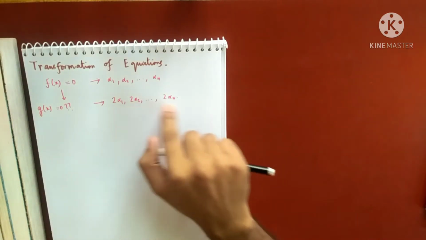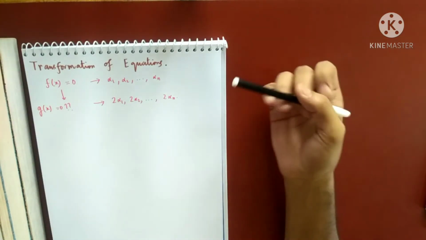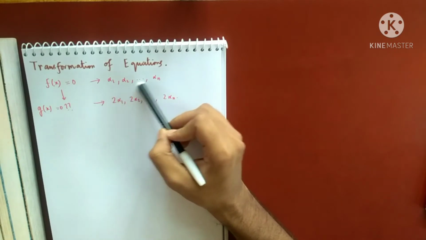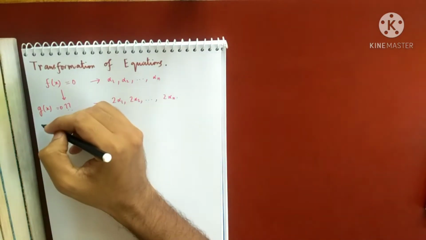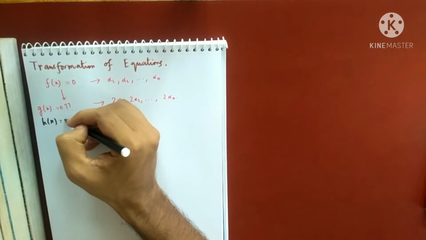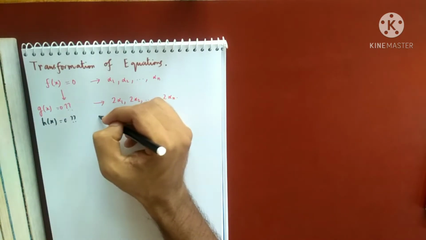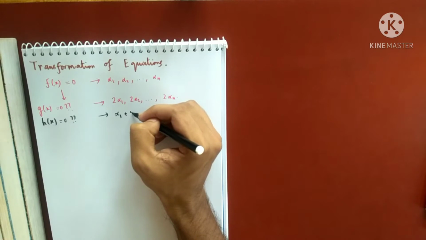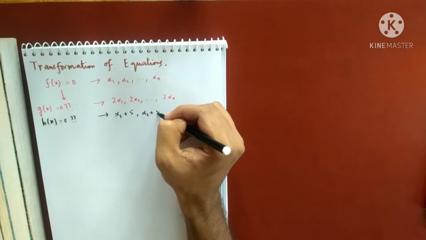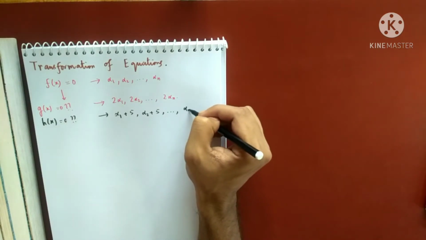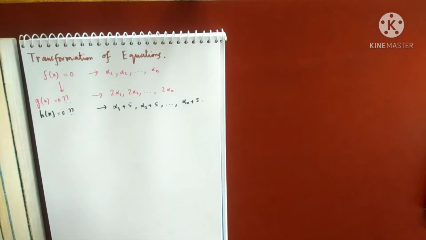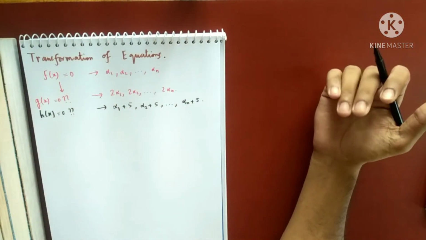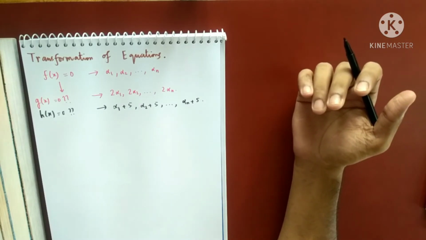Not only multiplying this, I may want roots which are 5 more than the roots of f(x). That means I want to find the equation, suppose h(x) equals 0, whose roots are alpha 1 plus 5, alpha 2 plus 5, and so on to alpha n plus 5. Whenever we do this kind of thing, it is known as transformation of an equation.